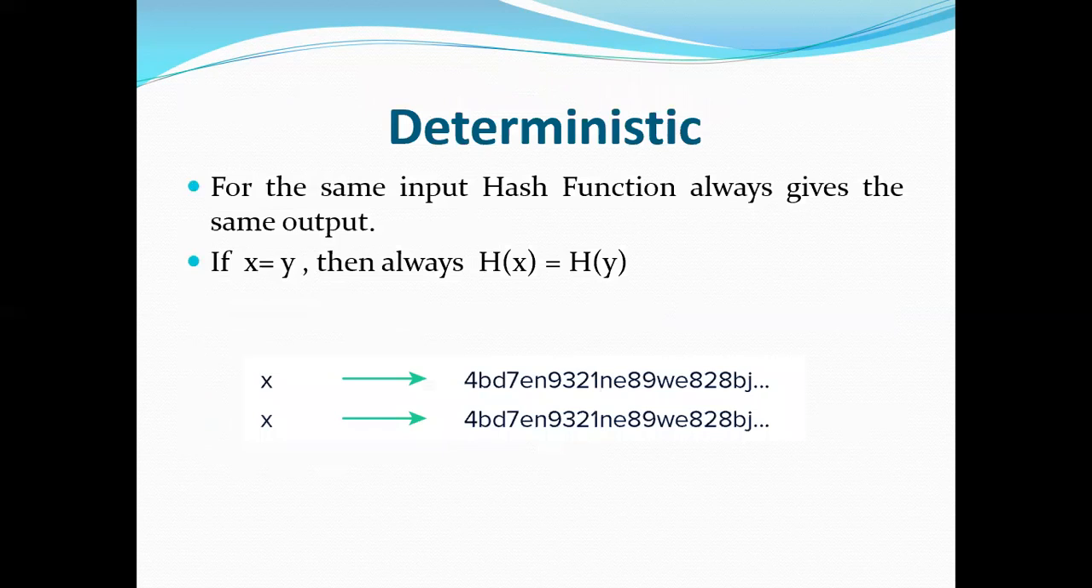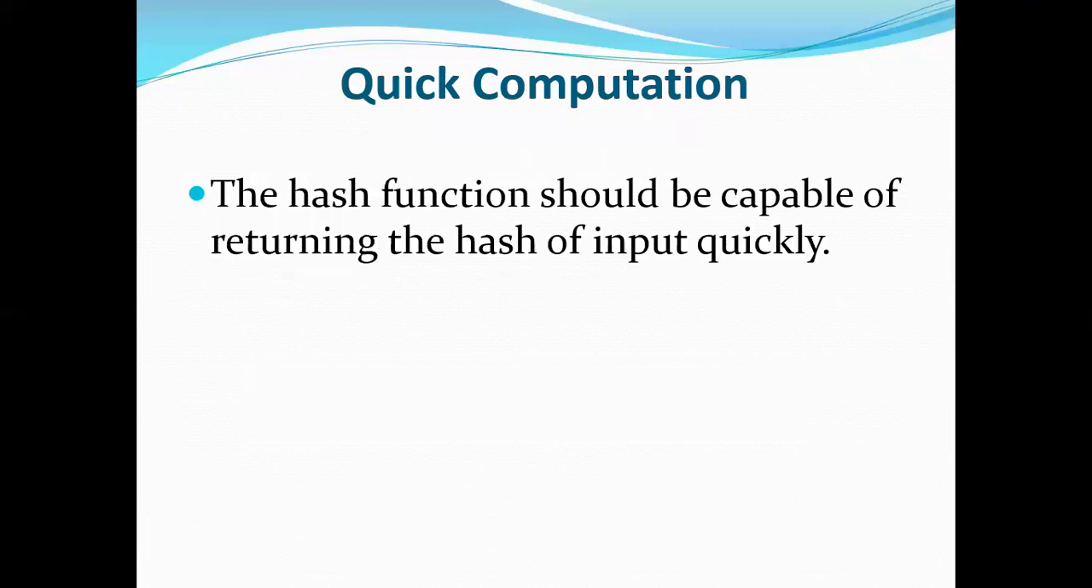This means that no matter how many times you pass a particular input through a hash function, you will always get the same result. It is critical because if you get different hashes every single time, it will be impossible to keep track of the input. The next property is quick computation. It is obvious that the hash function should be capable of returning the output quickly. If the process is not fast enough, then the system simply won't be efficient.